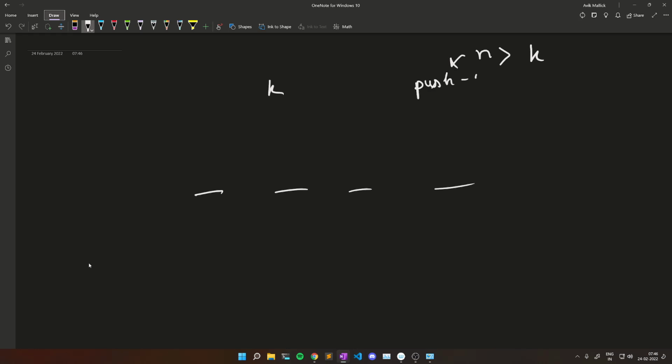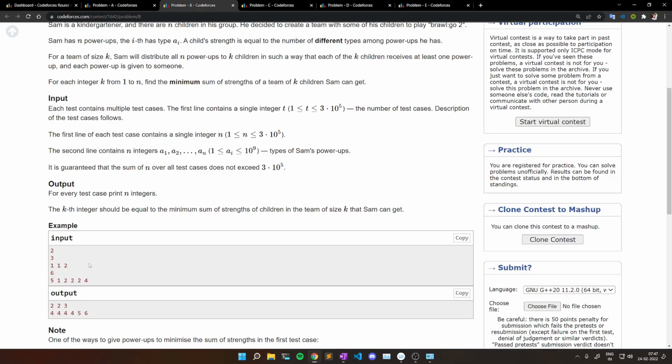Now we have to distribute these n power-ups among these children such that each child gets at least one power-up. So let's say first I give one power-up to each child, so now there will be n minus k power-ups left, and I have to distribute these remaining power-ups also among these children, which means I have to use all these power-ups for a k sized team. Also each child has to have at least one power-up, and for each k sized team we have to print the minimum sum of strengths of children in a team of size k.